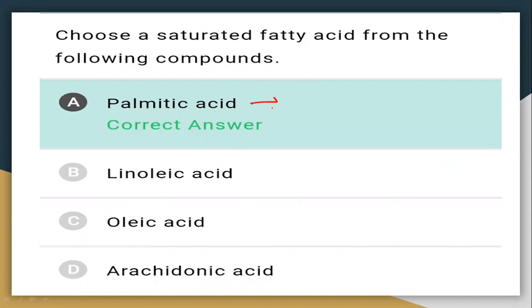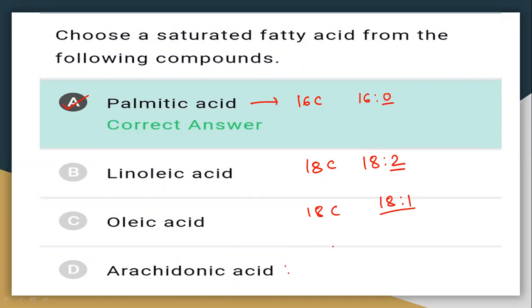Now, palmitic acid is a C16 compound, let's say 16:0, where 0 means there is no unsaturation. So the saturated fatty acid is palmitic acid, right? Linoleic acid is an 18-carbon octadecanoic acid, 18:2, with 2 unsaturations. Oleic acid also has 18 carbons, but it has 1 unsaturation, one double bond.